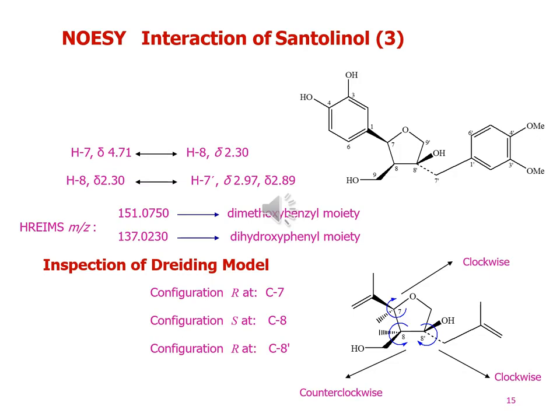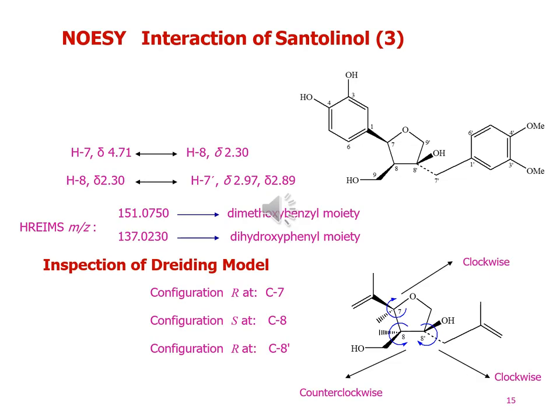The high resolution electron impact mass spectroscopy shows two fragments. One fragment shows at 151.0750, which confirms the presence of a dimethoxybenzyl moiety. The other fragment shows at 137.0230, which indicates the presence of a dihydroxyphenyl moiety. The stereochemistry of the tetrahydrofuran moiety is confirmed by the inspection of the Dreiding model, which confirms